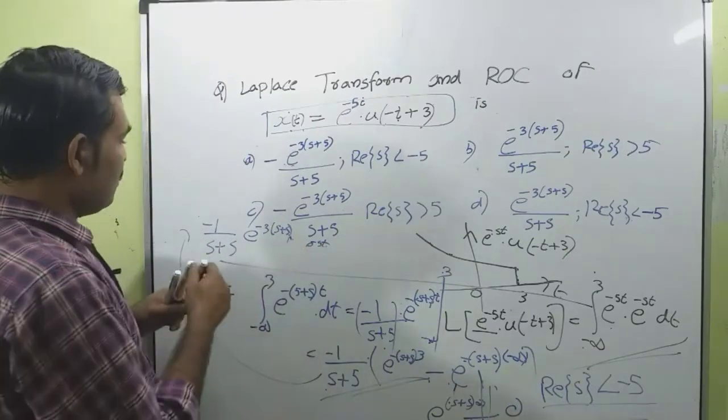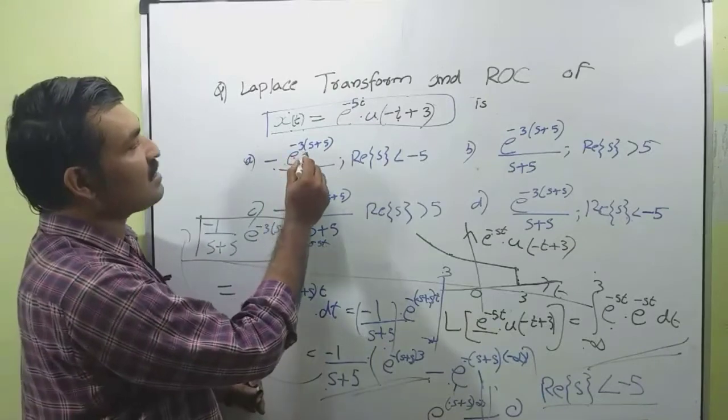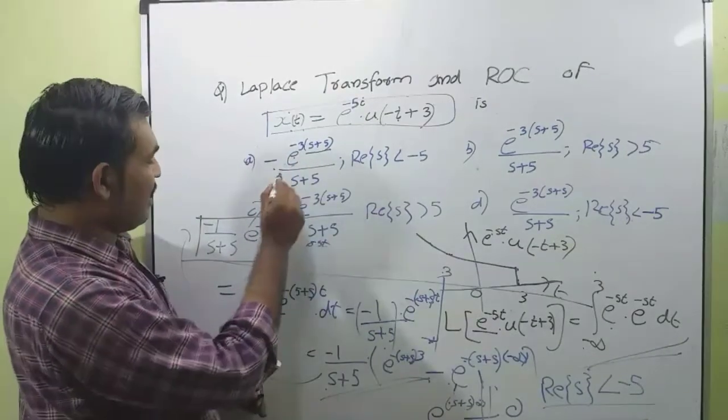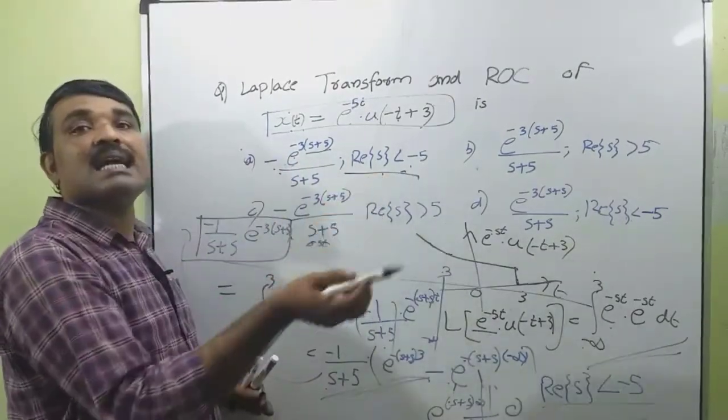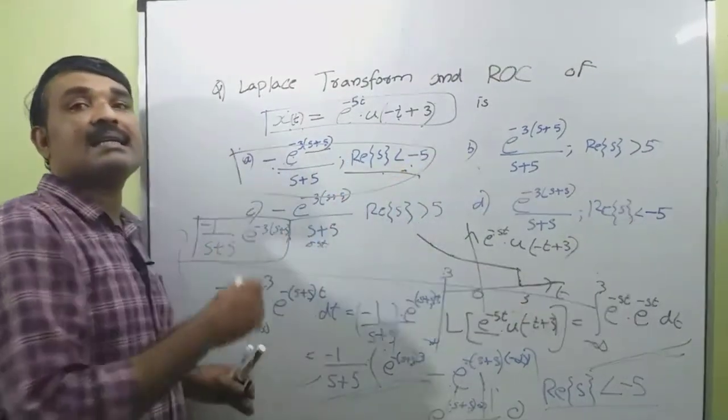Okay. So our answer is minus e raised to minus 3 times (s plus 5), divided by s plus 5. Real of s less than minus 5 is the region of convergence. So A is the correct answer.